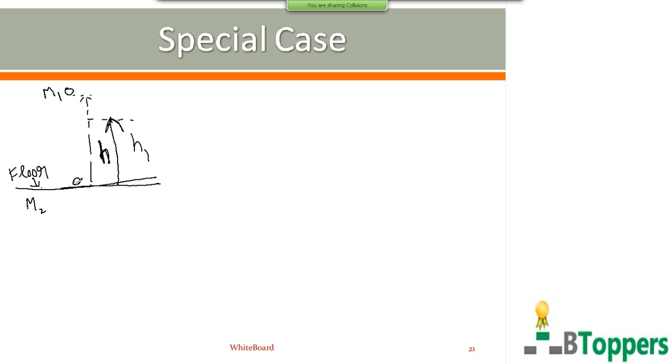Let u1 be the velocity of the ball just before the very first collision with the floor. Let v1 be the velocity with which the ball rebounds from the floor just after the first collision and rises to the height h1.